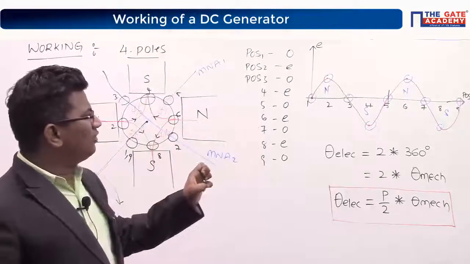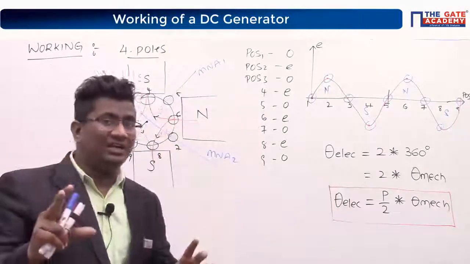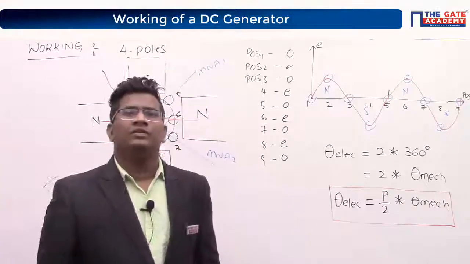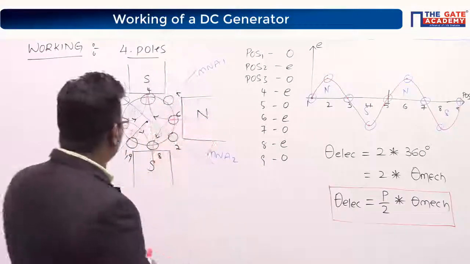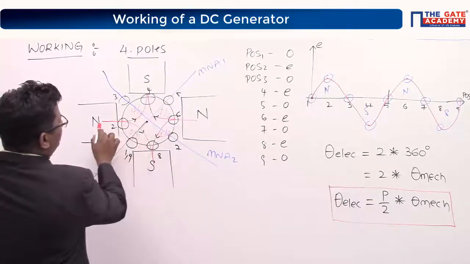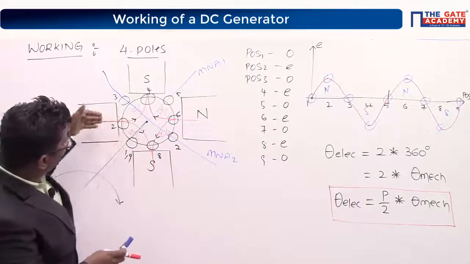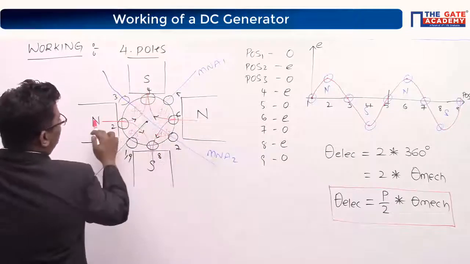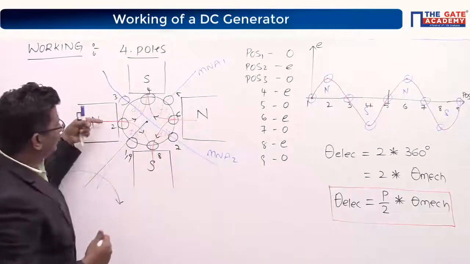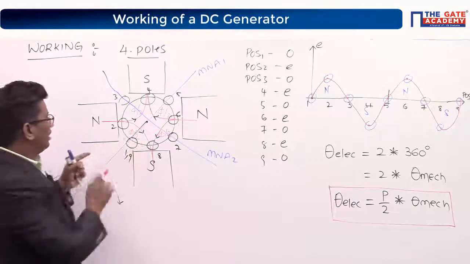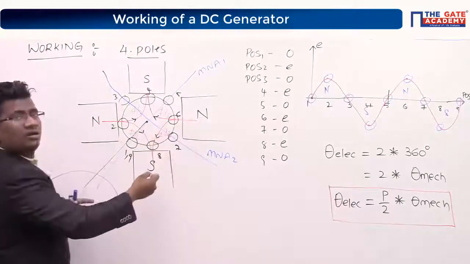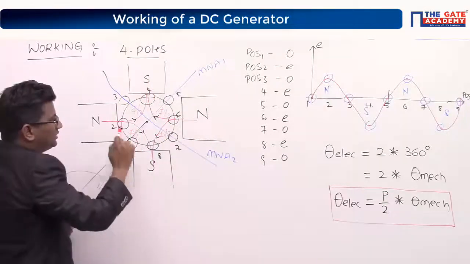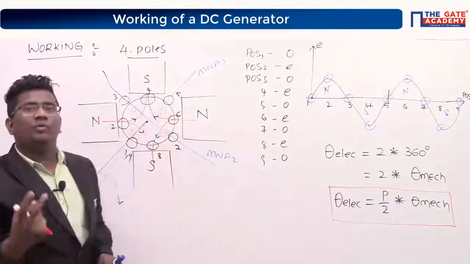First you take this. I want to put all the conclusions in one place so that we will get one interesting relation. Where will the polar axis be in this? Polar axis, look here. North to south. These two together form one polar axis. North to south. I hope you are seeing this red color. These two together form another polar axis. Therefore, we have two polar axes.